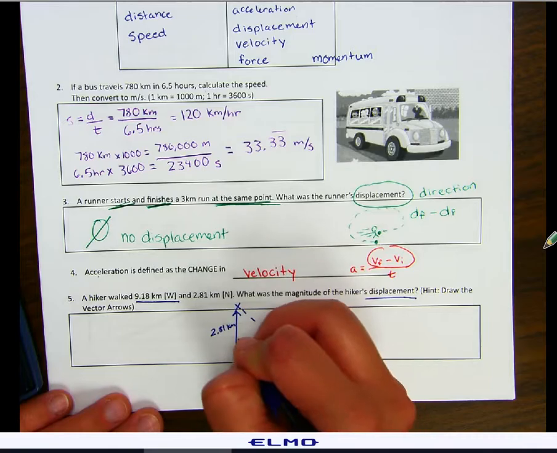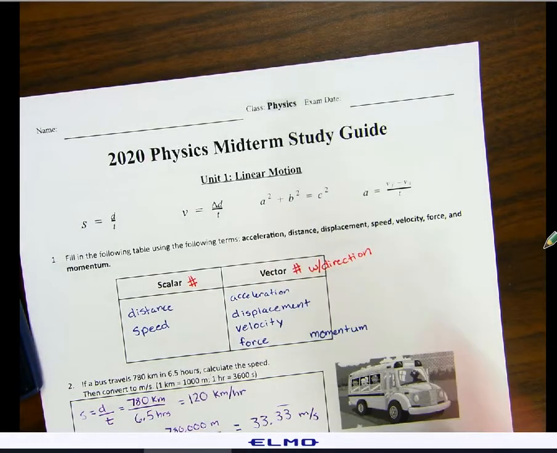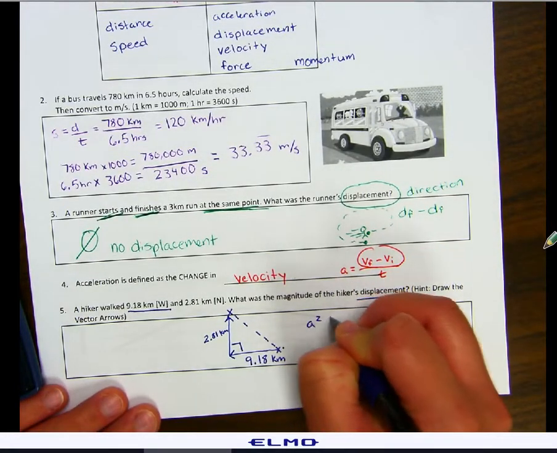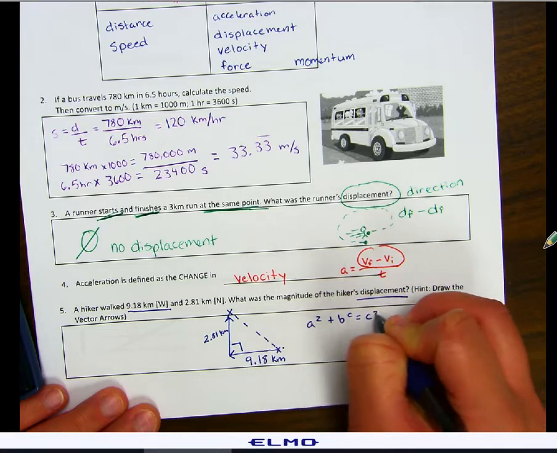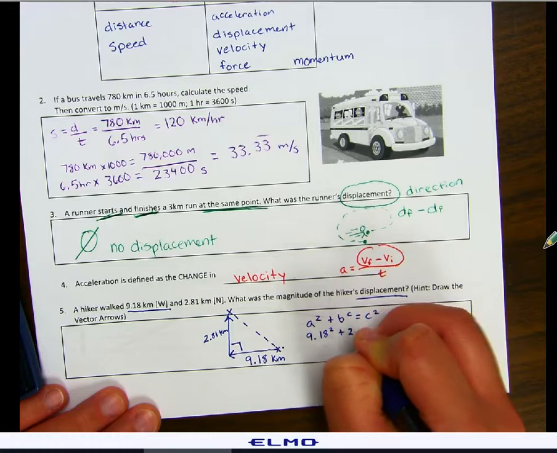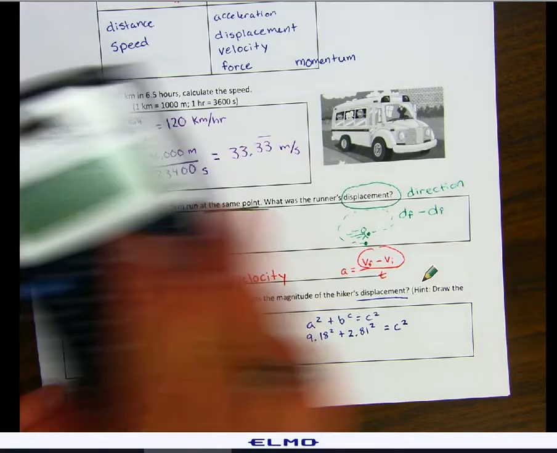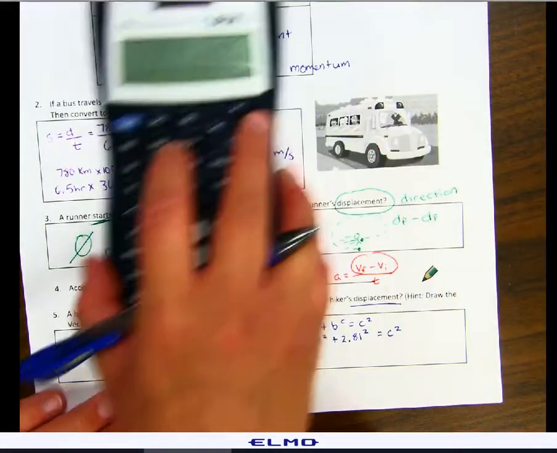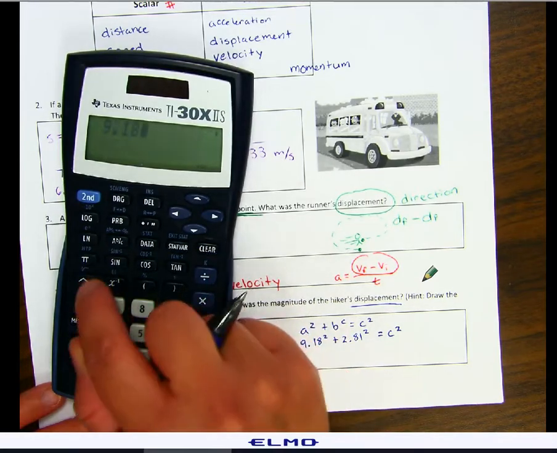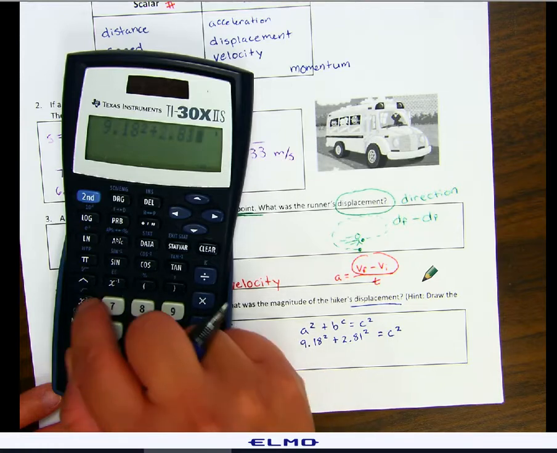So if you draw this correctly, it is a right triangle, which means you're going to have to use the Pythagorean theorem to figure out the actual displacement. So a squared plus b squared equals c squared. You have to do 9.18 squared plus 2.81 squared equals c squared. So on my calculator, 9.18 squared plus 2.81 squared.